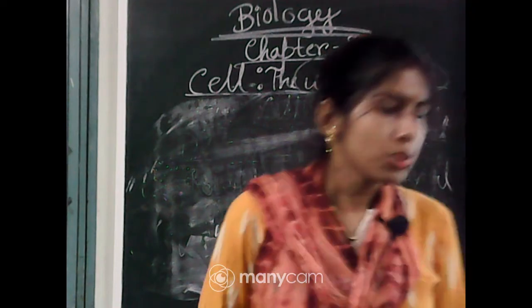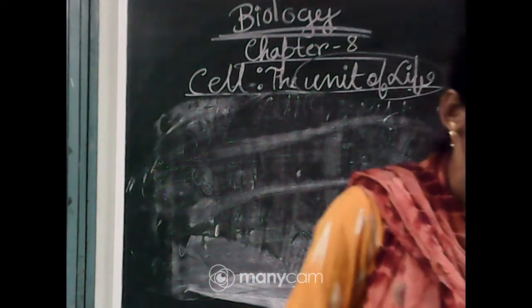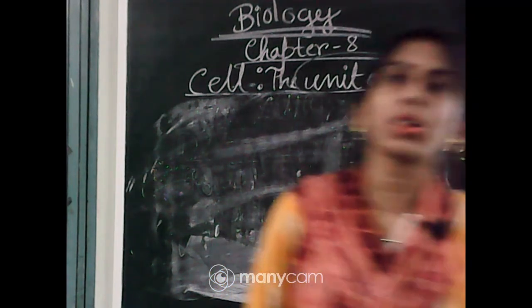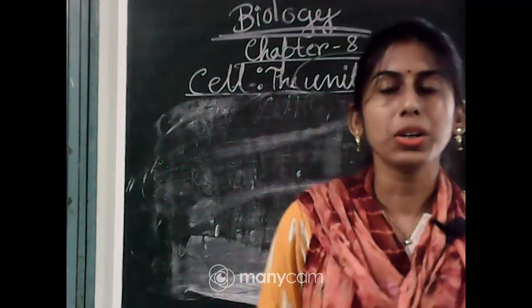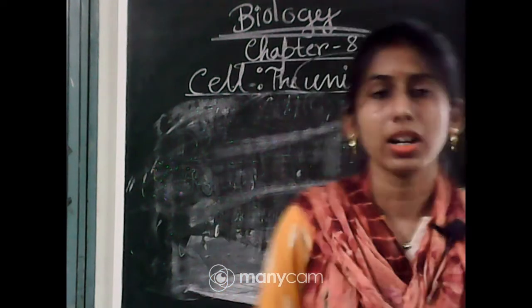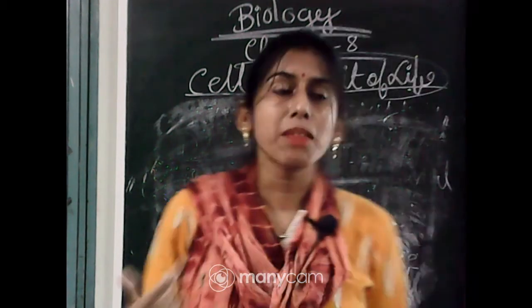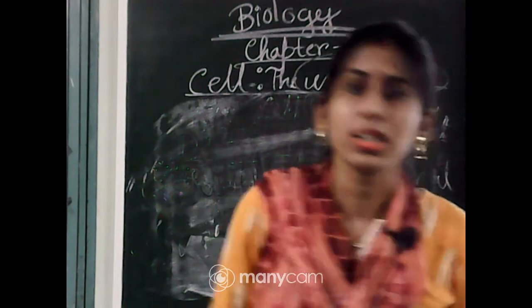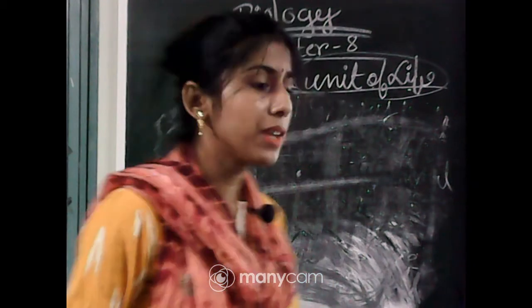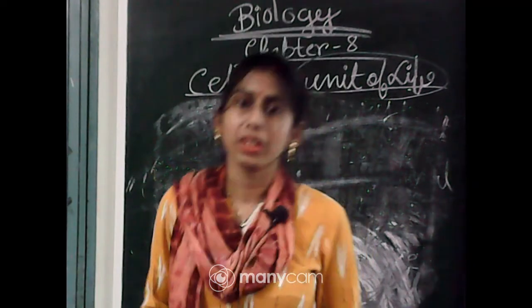So now, I was talking about cell organelles. In the cell, different types of cell organelles are present. Among them, some are membrane bound cell organelles. The membrane may be a unit membrane or double membrane, but in some the membranes are not present.